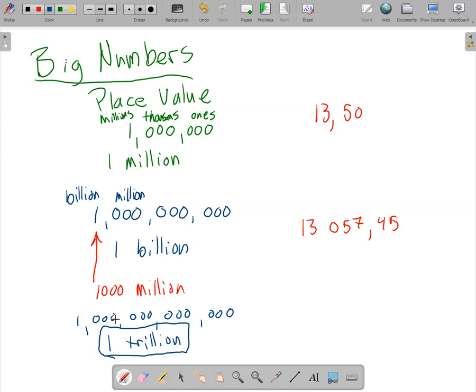Now, however, when I'm doing math, there is not a trillion button on my calculator, right? So if I need to do a calculation with this, I probably have to type in some zeros, but there's a shortcut for that. The shortcut is called scientific notation.